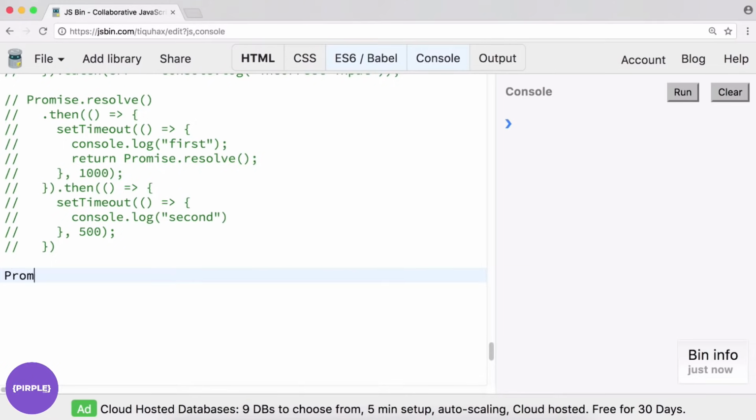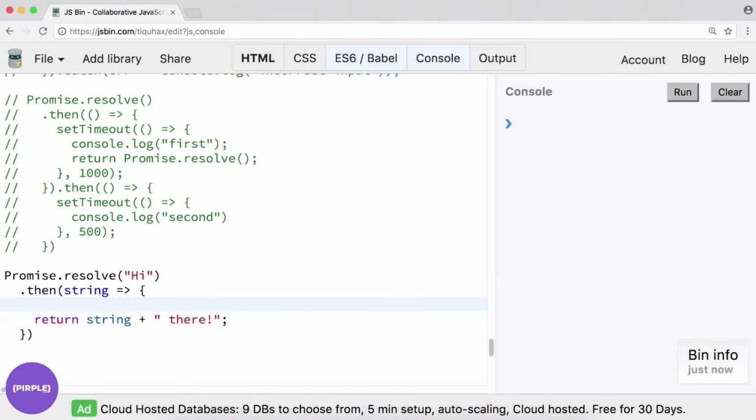So I'm going to do promise.resolve, and I'm just going to build a string here with my promises. We have promise.resolve. We can call .then because we know we can call .then on promises. So we're going to get a string, because we get whatever was passed into resolve. We're going to take that string, and let's say we want to return something. So return string plus a space there.